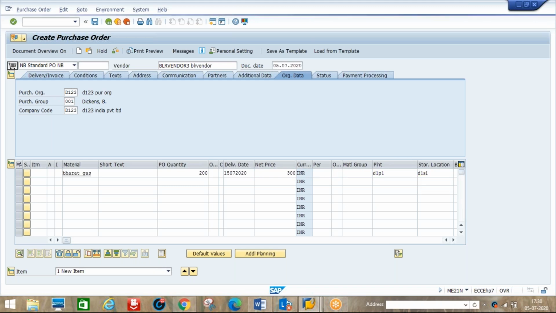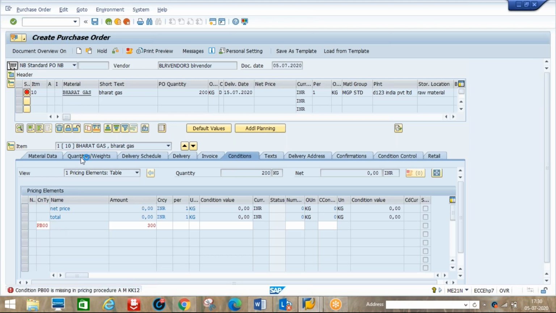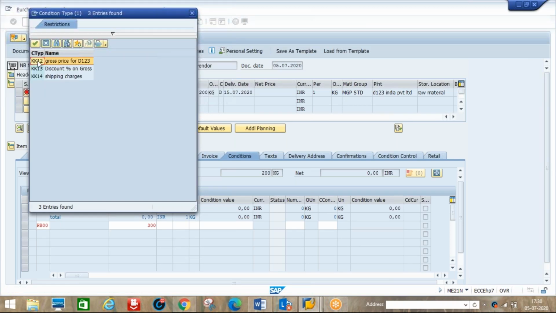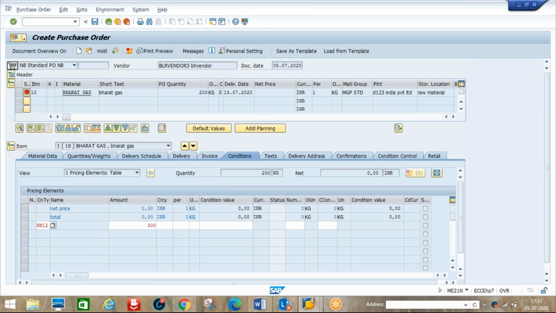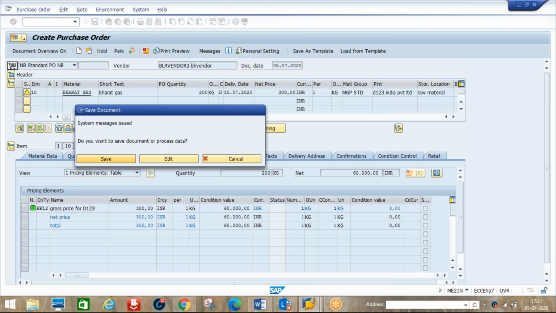I created one in the backend, so that's the reason it is showing the gross price. No problem, we'll see how that goes. Now I'm going to save this purchase order. Now the PO is created, 672.